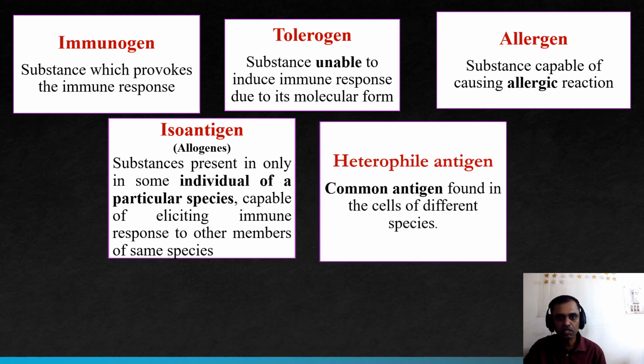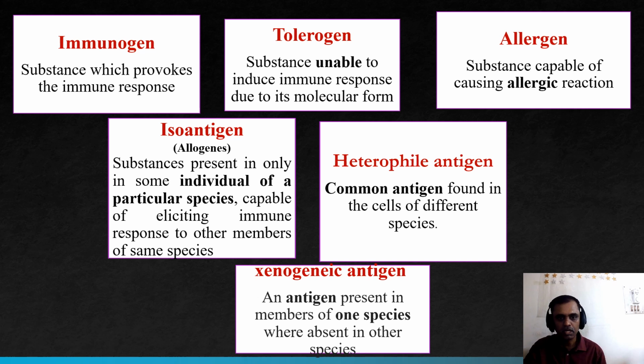Heterophilic antigen, common antigens found in the cells of different species. An example is the Forssman antigen, present in humans, animals, birds and some bacteria. And xenogenic antigen, an antigen present in members of one species that is absent in other species. So that's about the types of antigens.